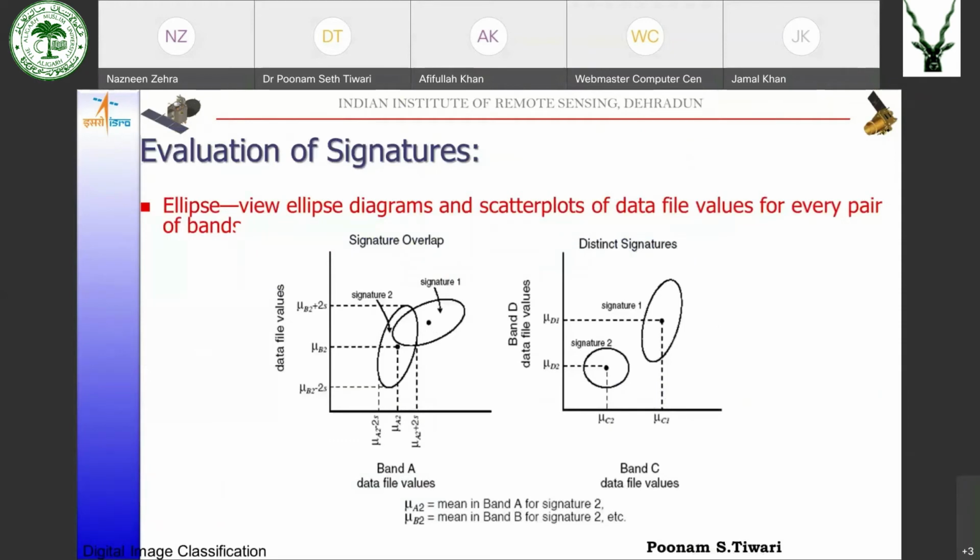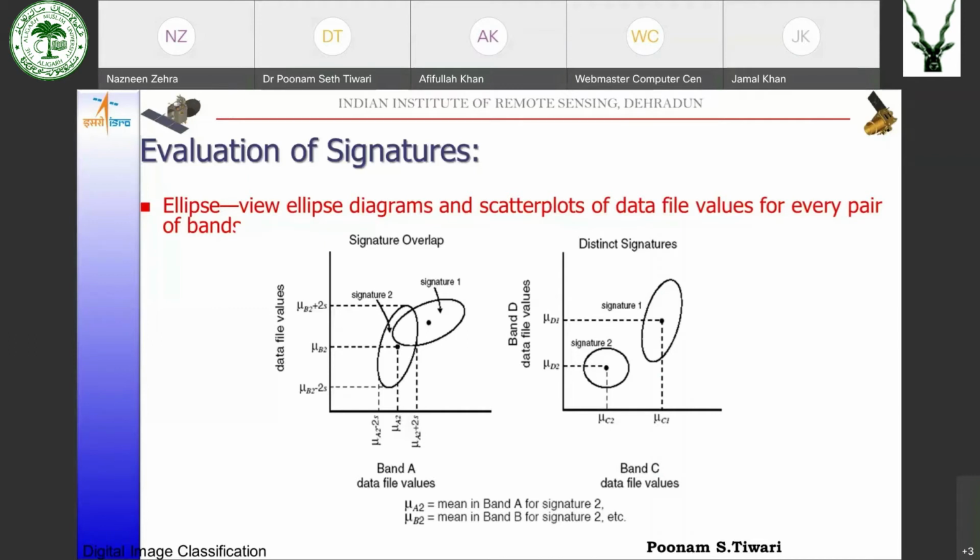Now, to evaluate the signatures, whether the signatures are good enough or not, the signatures should be well separable. Well separable means that at least in any one of the band combination, the signatures should not overlap each other.